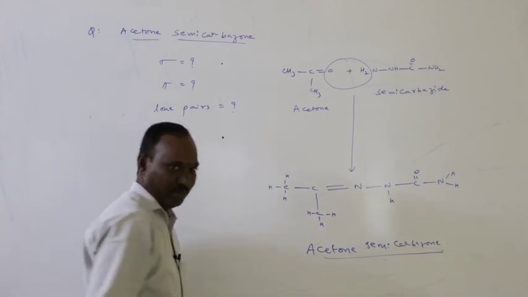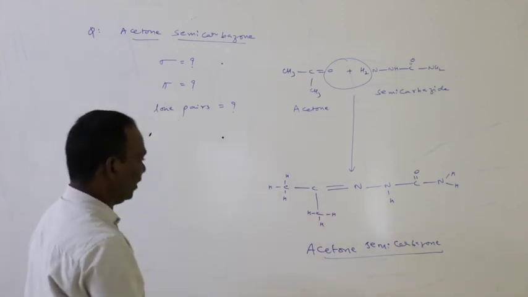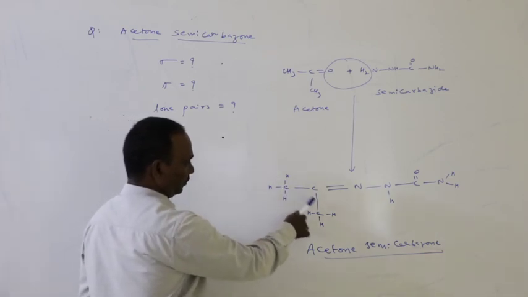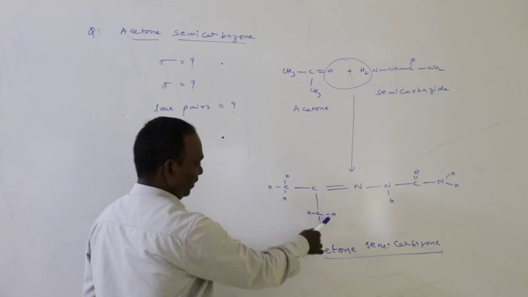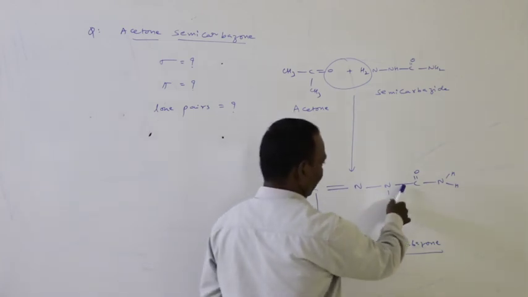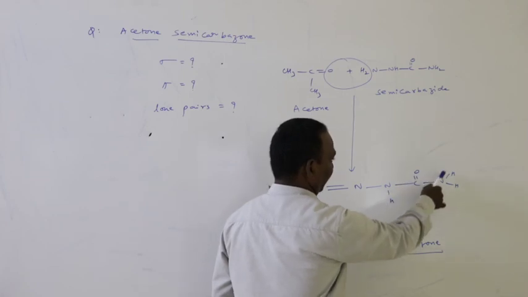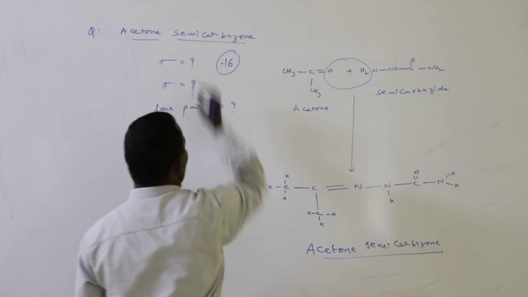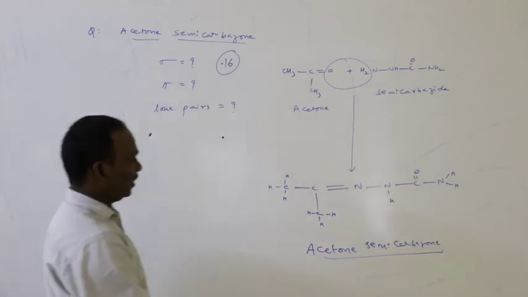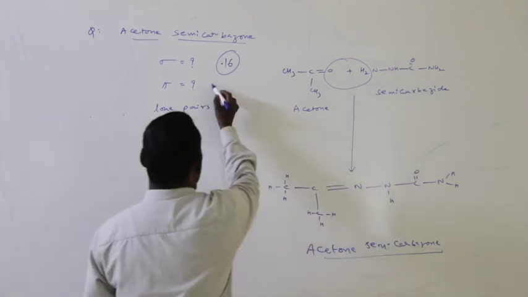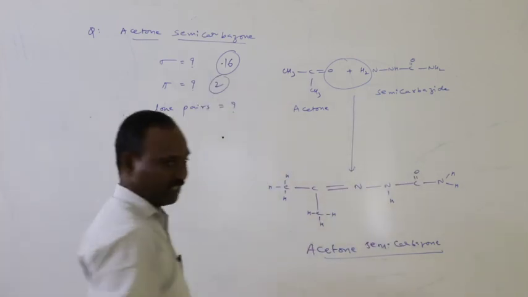In this acetone semicarbazone, the number of sigma bonds: 1, 2, 3, 4, 5, 6, 7, 8, 9, 10, 11, 12, 13, 14, 15, 16. 16 sigma bonds. And the number of pi bonds, here 1 and 2. Only 2 pi bonds are present.